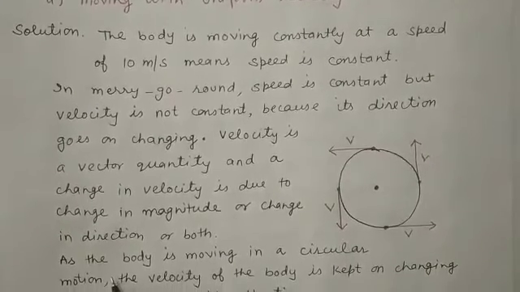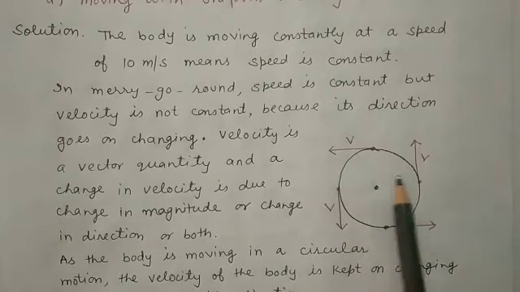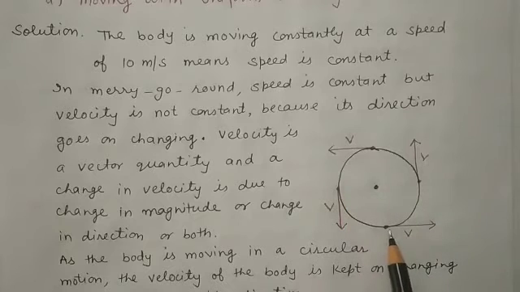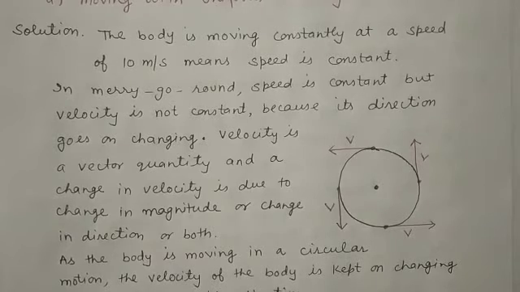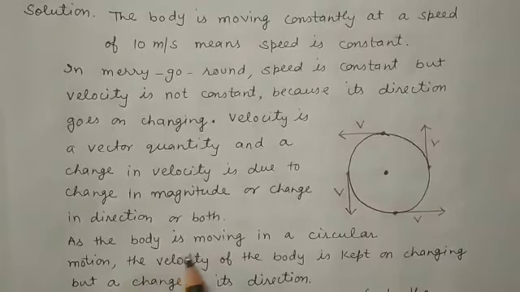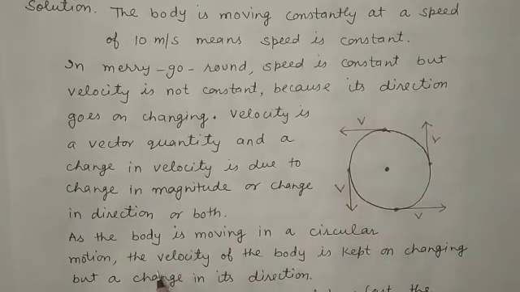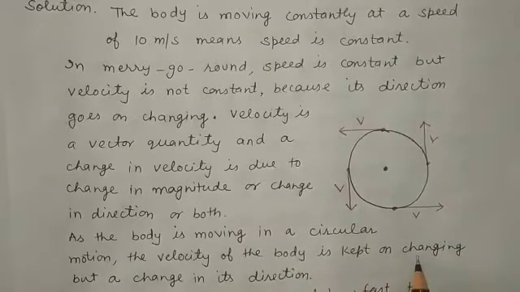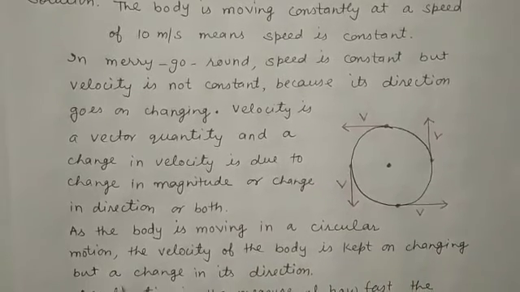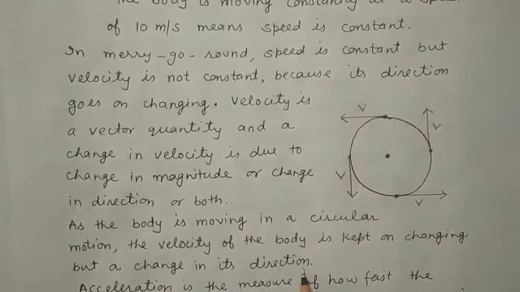As we can see here in this diagram or in this picture, you can see this is the merry-go-round. Here the direction is going to change, velocity is going to change as well as direction is going to change, and the speed will remain constant, that is 10 meter per second. As the body is moving in a circular motion, as you can see from this picture, the velocity of the body keeps on changing due to a change in its direction.